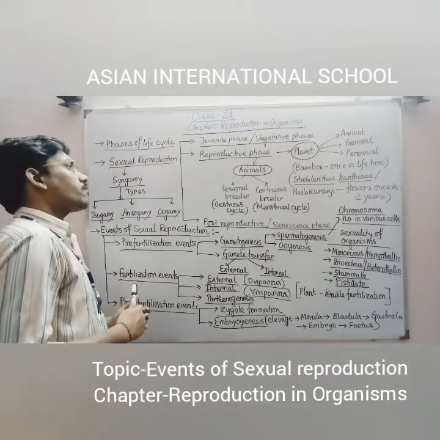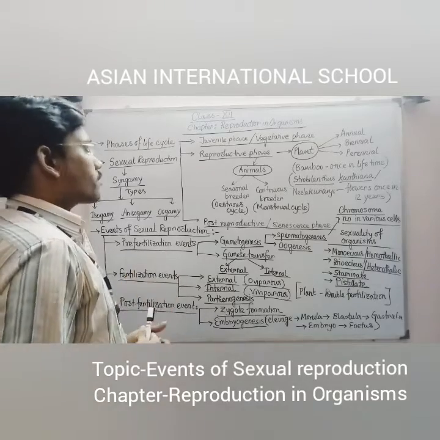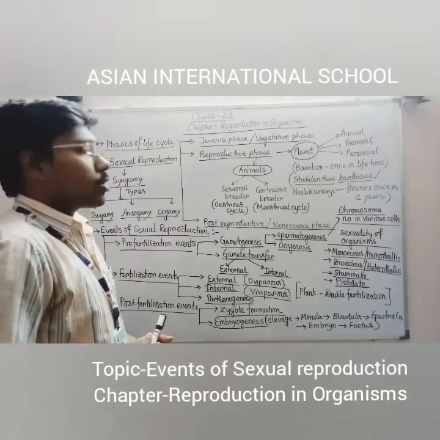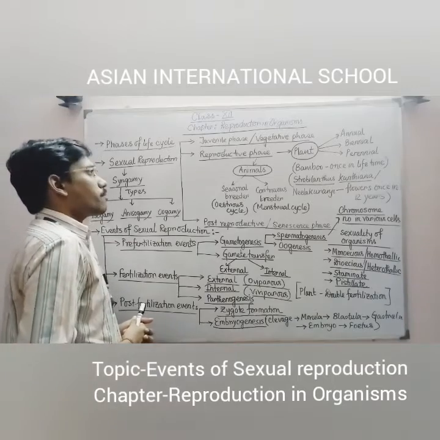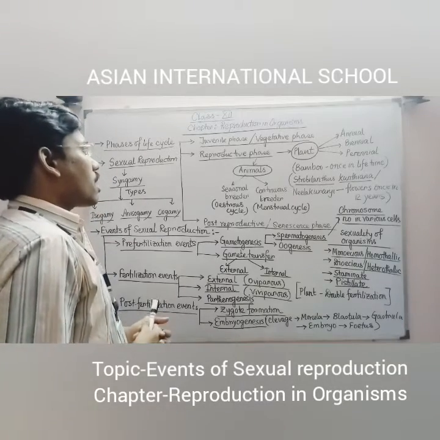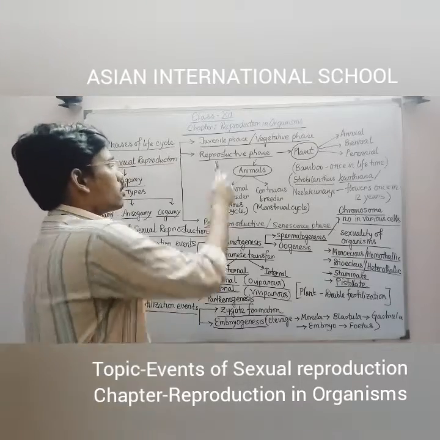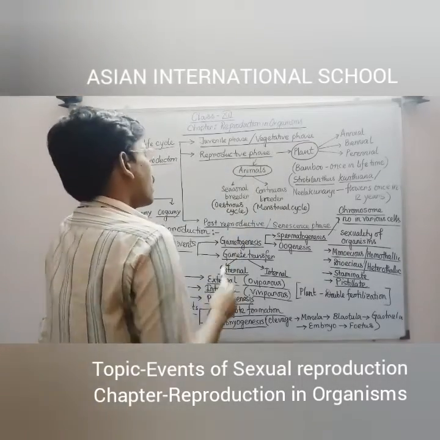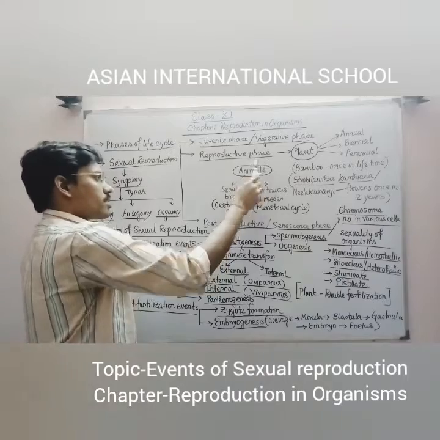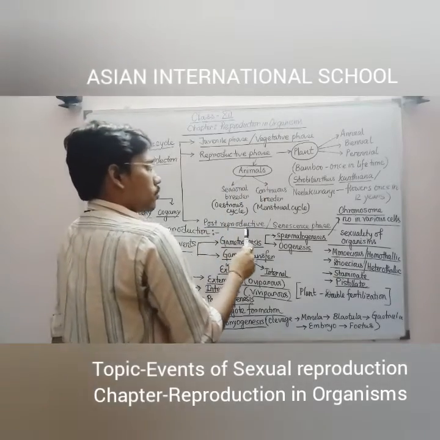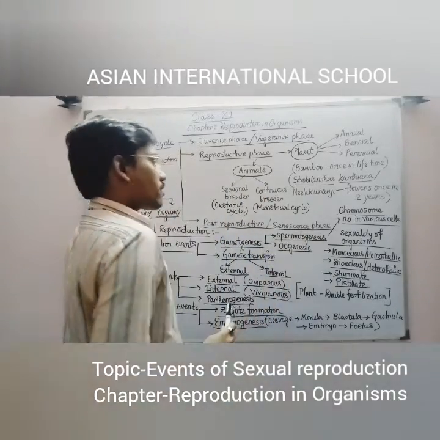If you see any of the organisms, irrespective of animals and plants, you will see that there are three phases commonly present. Starting from the birth time, the first phase which comes is commonly known as juvenile phase or vegetative phase. The second phase is reproductive phase, and the third phase is post-reproductive phase or senescence phase.